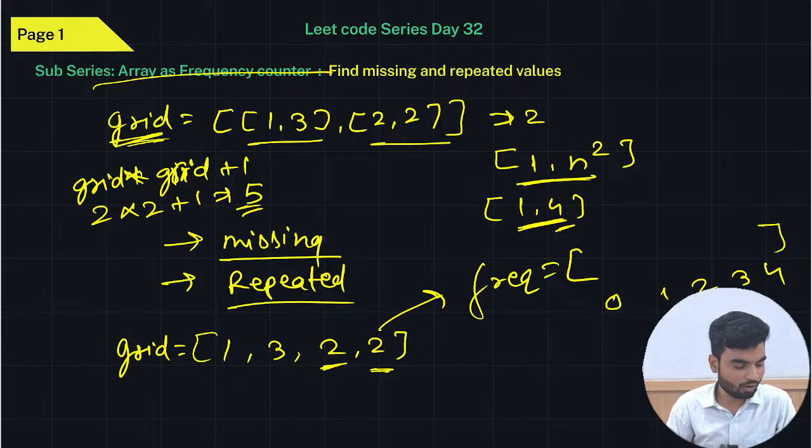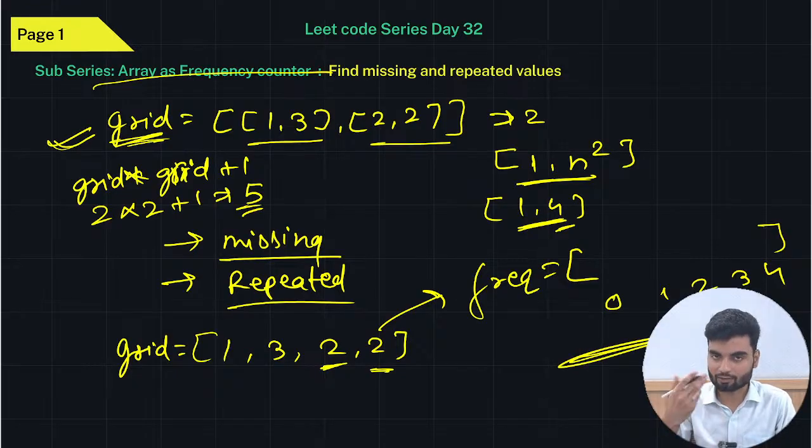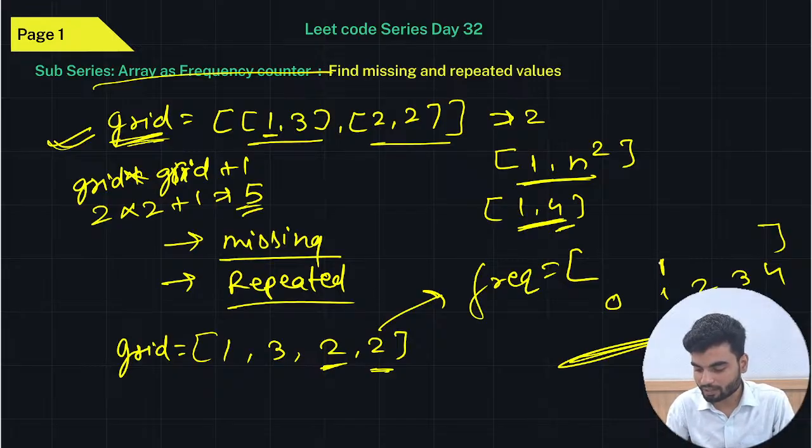So now what you will do? Tell me. You will count the frequency of each element, and you will utilize the element of this grid as an index of this frequency array. Yes or no? That's what we do in array as a frequency counter, right? We use the value of the array or the list as indexes in the frequency array. So let's say we have 1. Go on 1 index, do plus plus. So on 1 index you will have 1. Yes or no? Tell me in the comments.